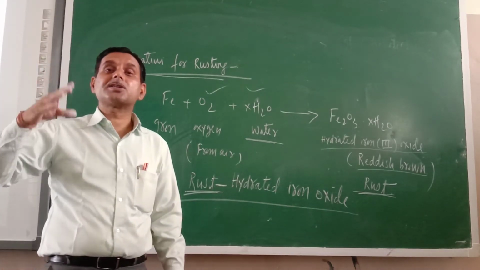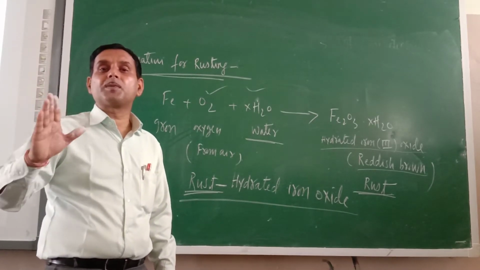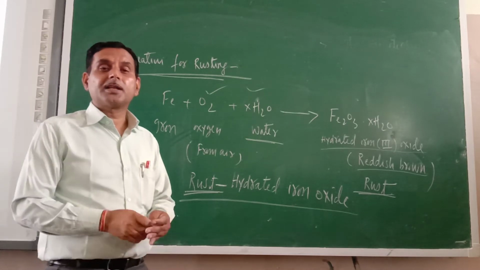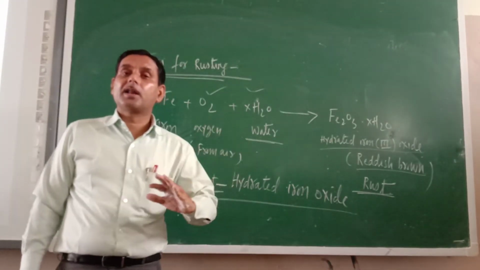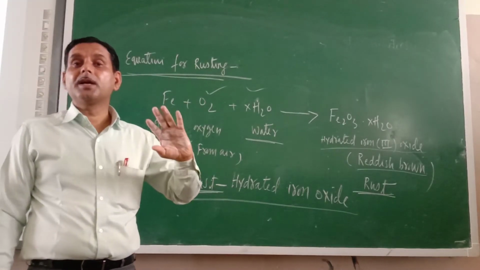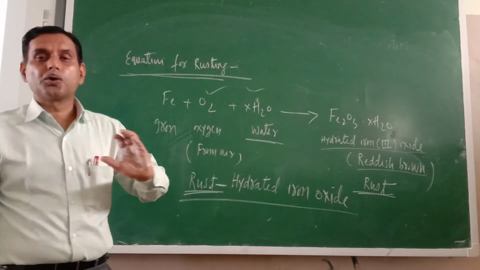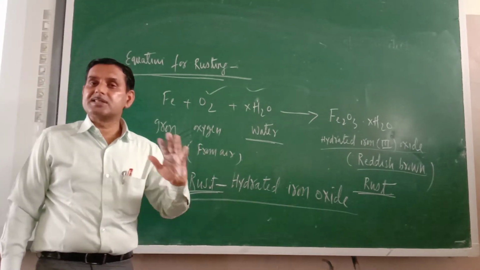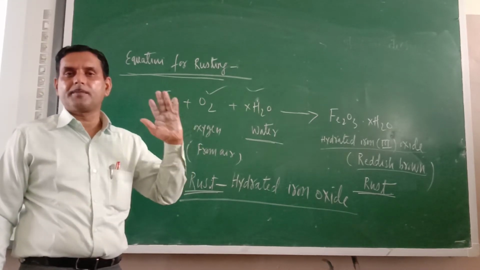The rate of rusting is very fast. That is why the parts of a ship should be replaced from time to time. Otherwise, these materials may be spoiled, and a very dangerous mishap may occur. So to avoid such an incident, the parts of the ship should be replaced from time to time.